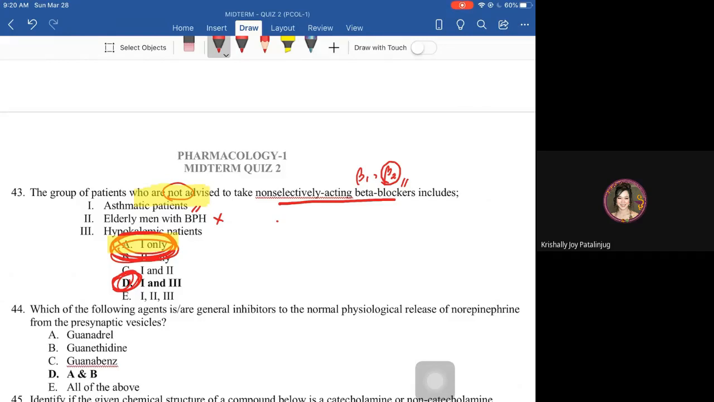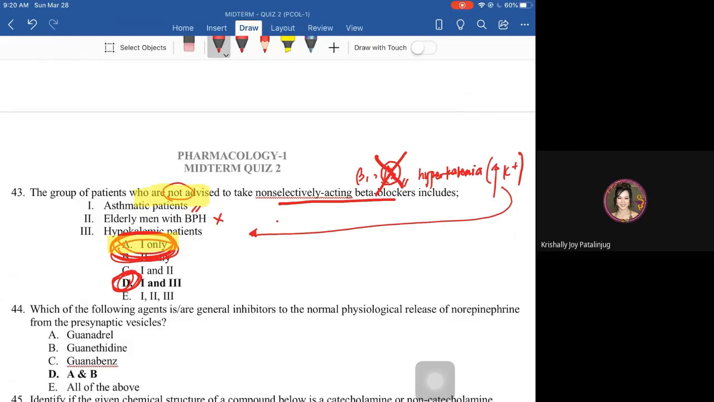Knowing that when beta 2 is blocked, instead of hypokalemia, you get hyperkalemia. Hyperkalemia increases the potassium ion level in the blood, so it can manage the condition of hypokalemia. Because in hypokalemia, the potassium ion is low. So upon blocking beta 2, you raise the potassium ion level. So it should be usable. The question is about not advised, so one only. One only is the answer.